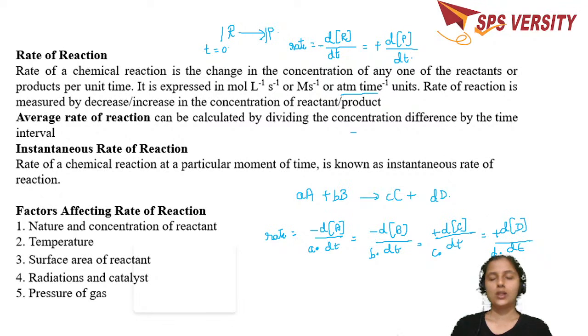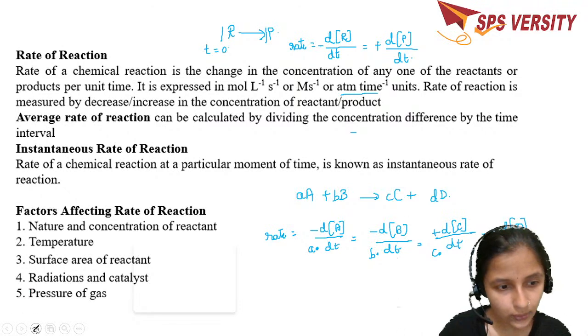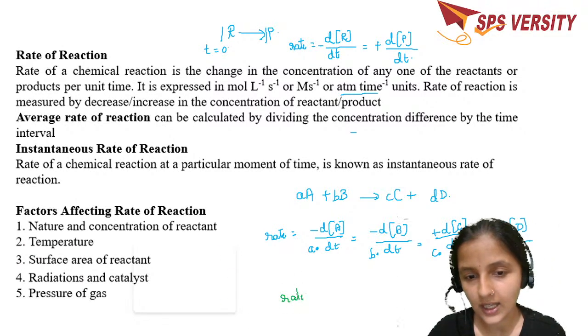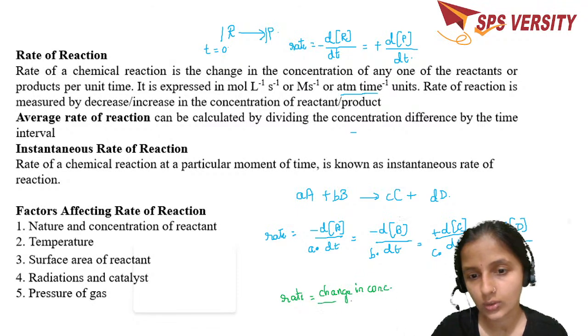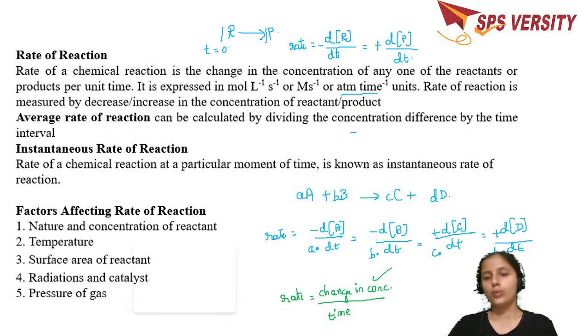Now, what are the factors which affect the rate of the reaction? Definitely we know that rate is change in concentration over time. If you find these as important ones, you can take them down when I explain. So when the concentration changes, the rate of the reaction changes.